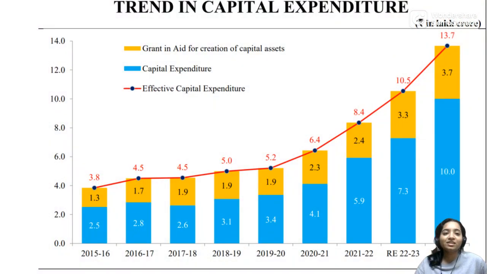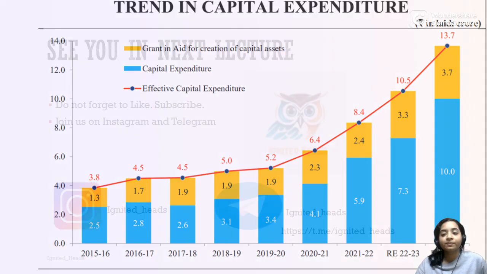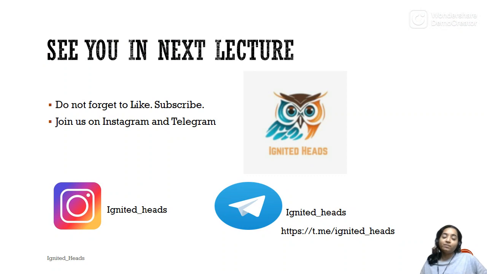Trend in capital expenditure: as we have seen, the capital expenditure has steadily increased and it is 4 times what it was 5 years back. And we also saw how capital expenditure generates a higher multiplier effect in the economy and creates more opportunities and jobs. So that is all for the budget summary.